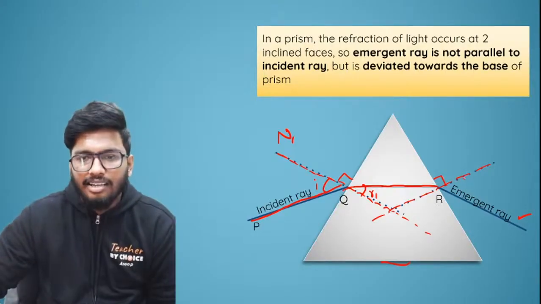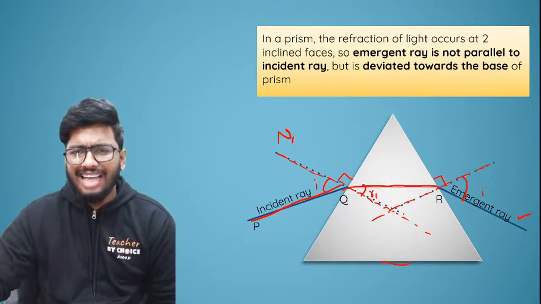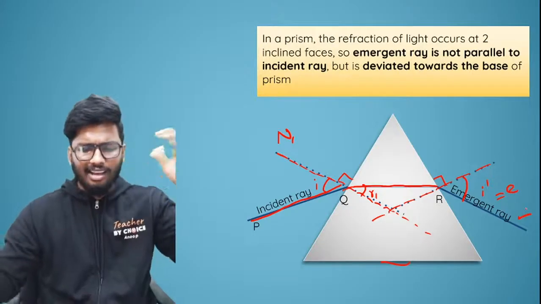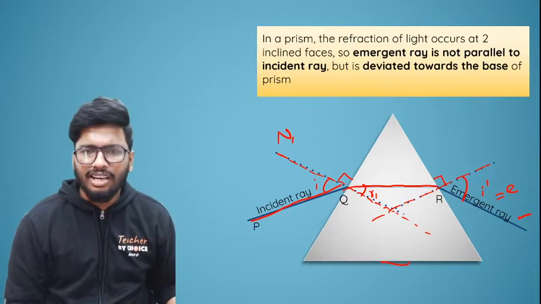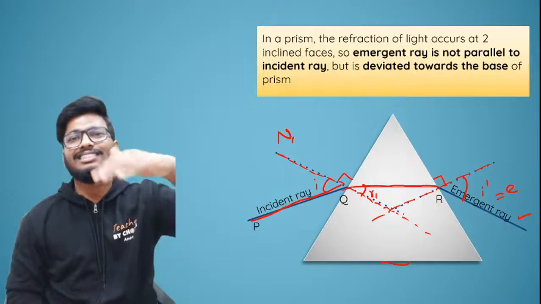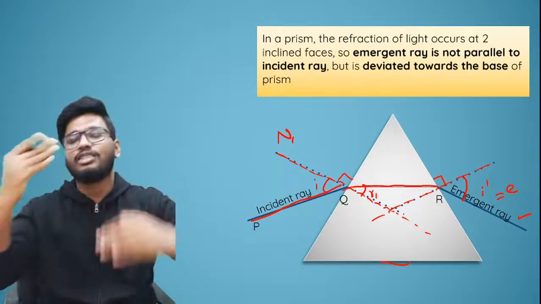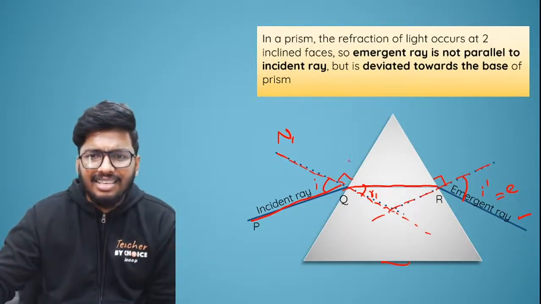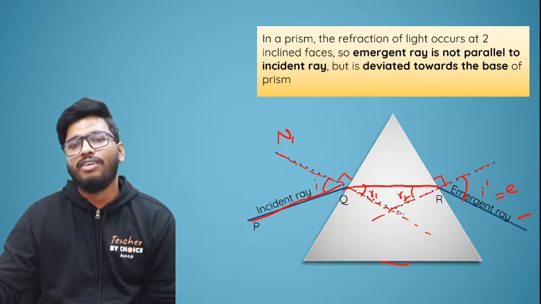This angle is called the emergent angle, which in some books is written as I dash, or you can also write it as E, which stands for emergent angle. Whichever way you want to write it, you can write it. If you want to go with I dash, that is also perfectly fine, because it's the incident angle for the second surface. For the second refracting surface, this is the incident angle. So that angle is called I dash, or you can say E, for the emergent ray. And this here that you see is the second angle of refraction.